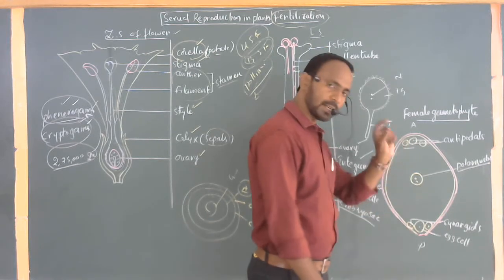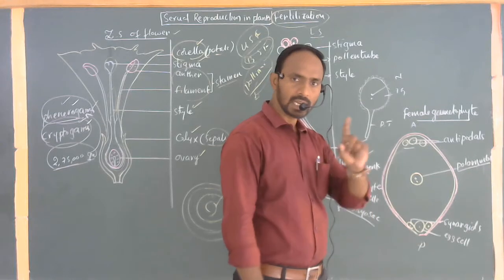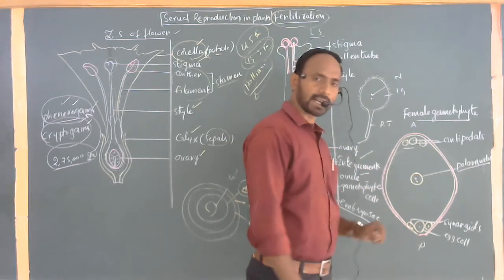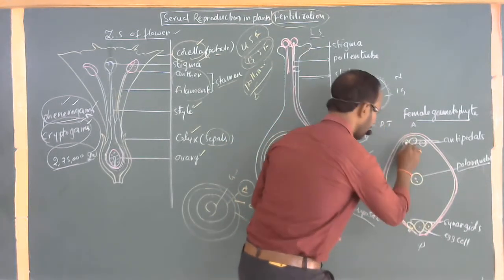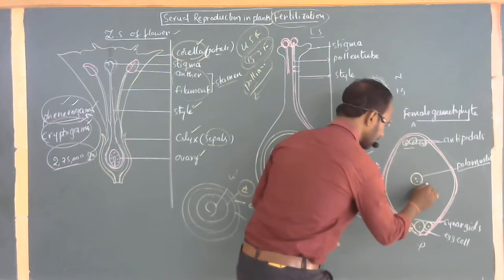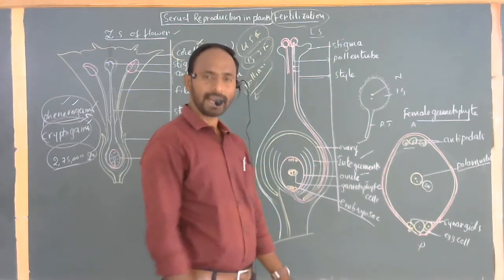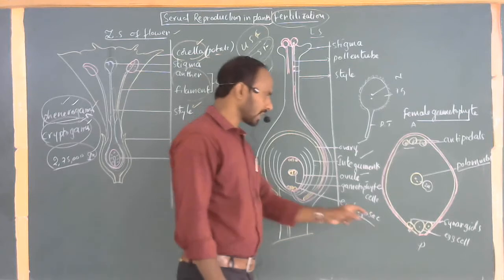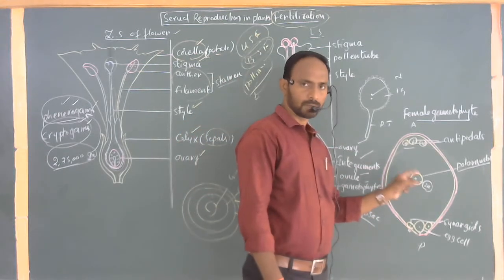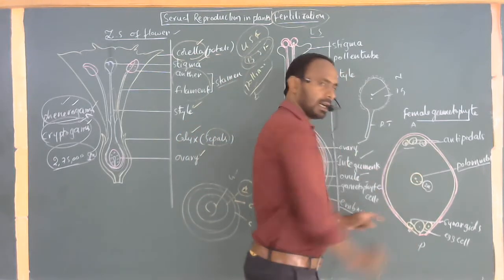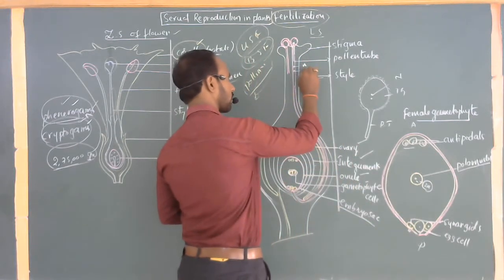All the cells have a nucleus in the haploid condition, with a single set of chromosomes present. It is commonly called the haploid condition: n, n, n, n, n, n. But this one is in the diploid condition before fertilization. Remaining all are haploid condition, whereas these gametes are also in the haploid condition.